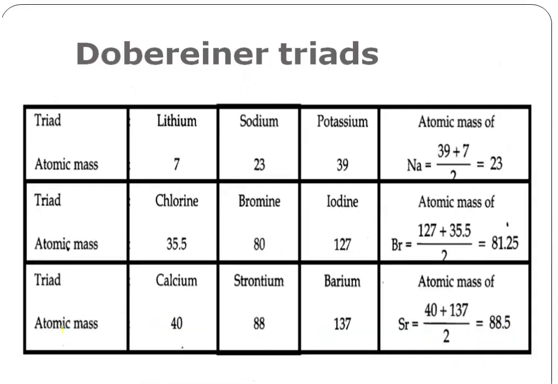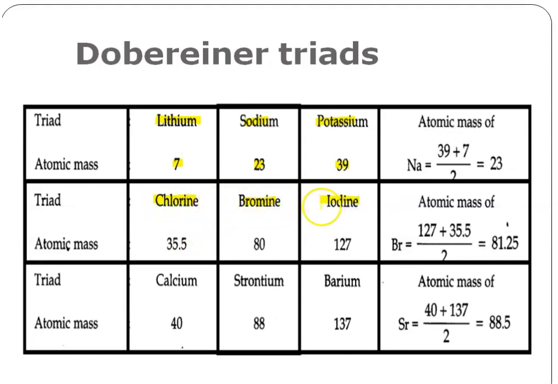I'll go to the next slide here. So these are the 3 important triads given by Döbereiner. First triad is lithium, sodium, and potassium. These are the 3 elements he grouped. The atomic mass of lithium is 7, sodium is 23, and potassium is 39. And he has given this triad also: chlorine, bromine, and iodine.